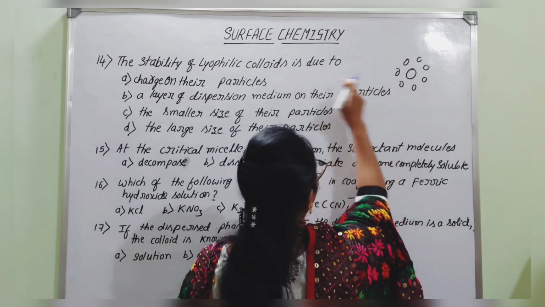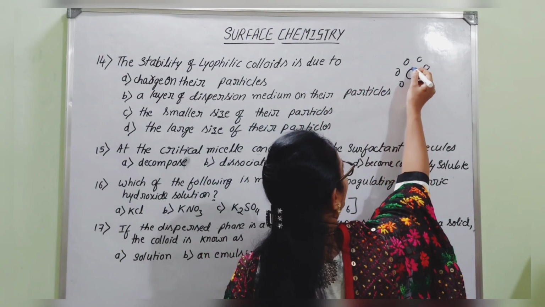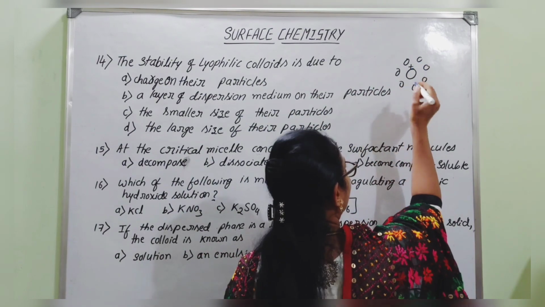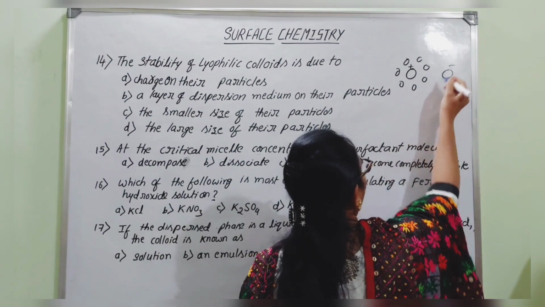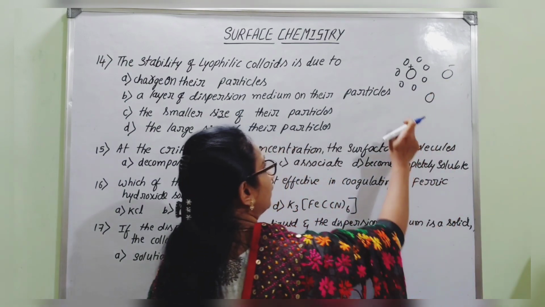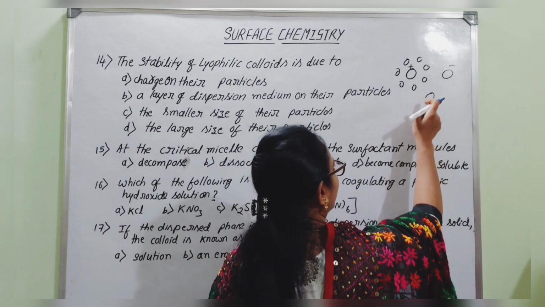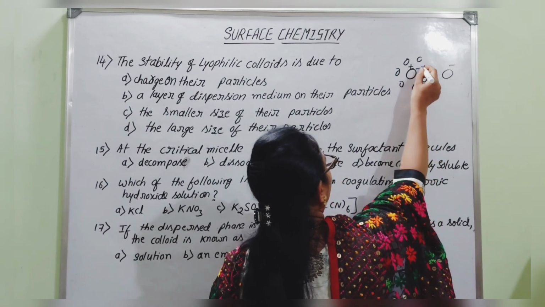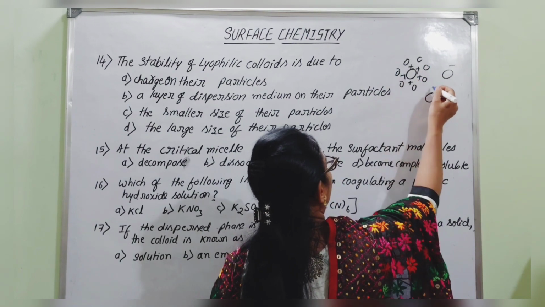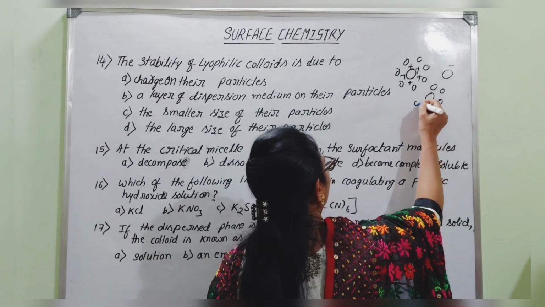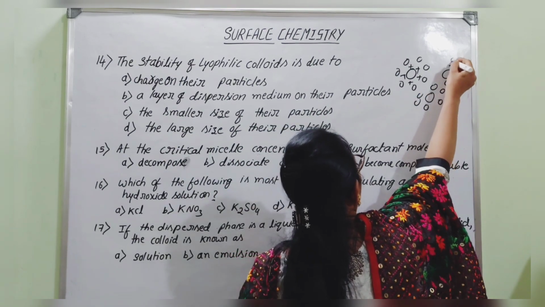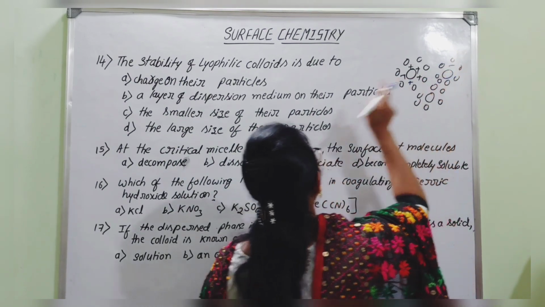These lyophilic colloidal particles either will be positively charged, or negatively charged, or even neutral. Either they are having charge or not, but they will definitely be surrounded by solvent molecules. Hence they are said to be lyophilic, that is solvent loving.